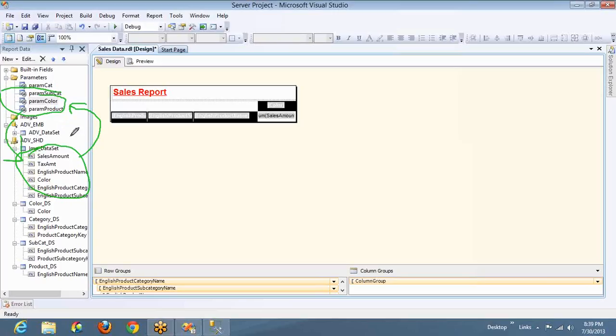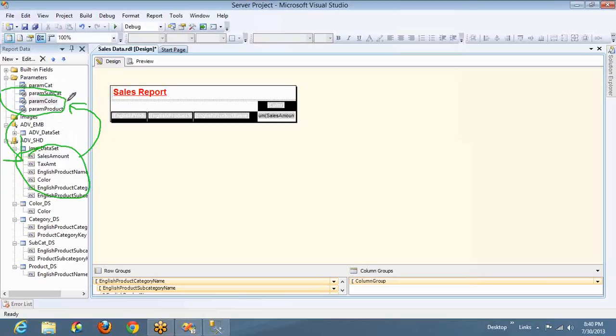So the first step is loading the parameter. For loading the parameter, what do you need? You need data in this data set. To get data in this data set, what do you need? You have to pass the value to the parameter color. So if you observe, these two are deadlocked. If I have a value, then the parameter will be loaded. If the parameter is loaded, then I can pass the value. And once I get the value, then only the data set will be executed and the parameter will be loaded. If you observe, it's a deadlock.